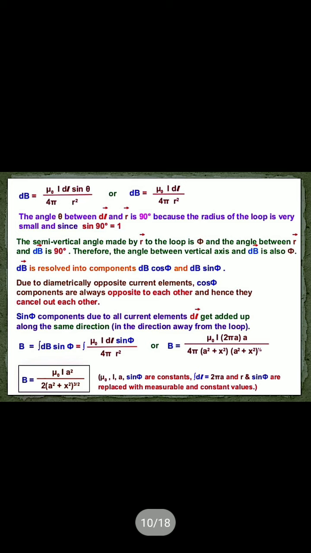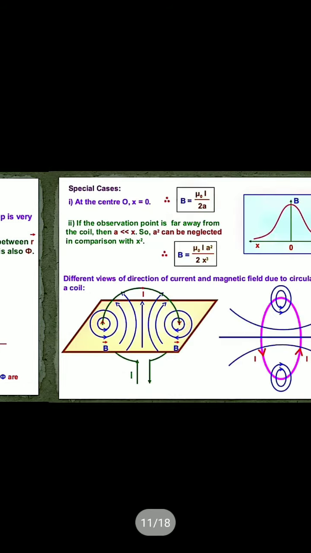So if we put x equals 0 there, we get mu 0 I a squared by 2a cubed.